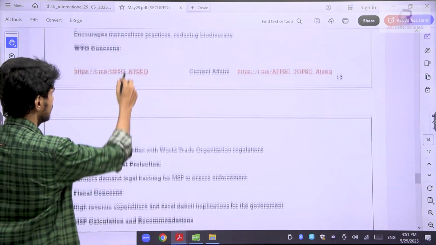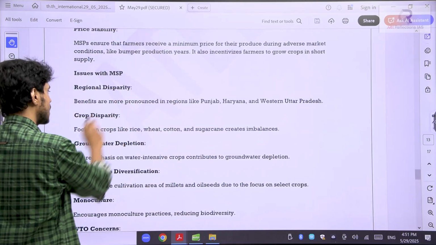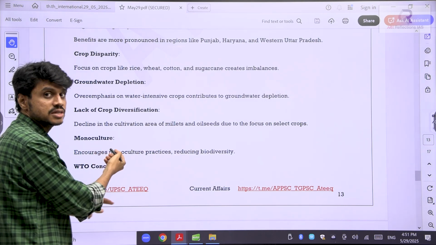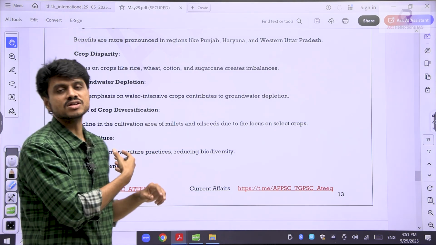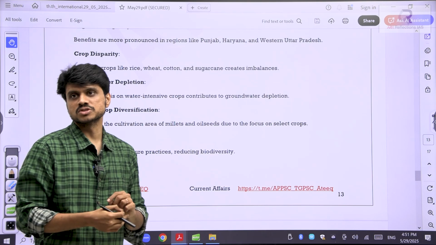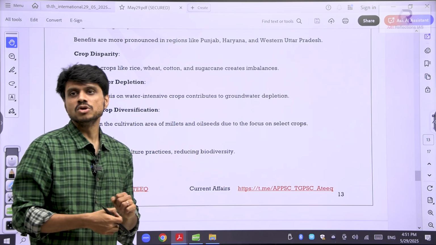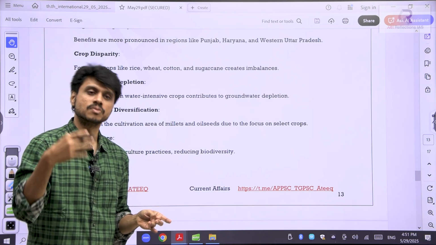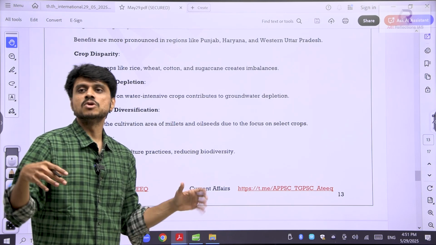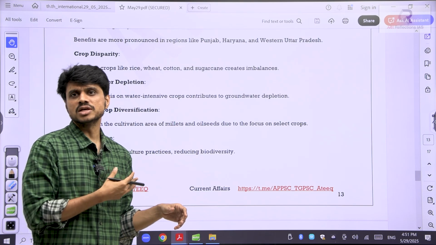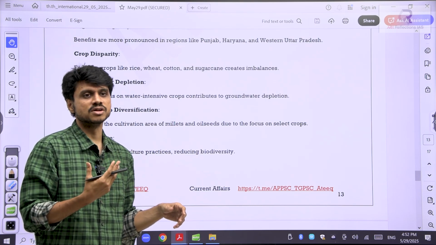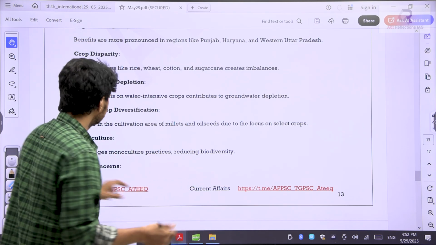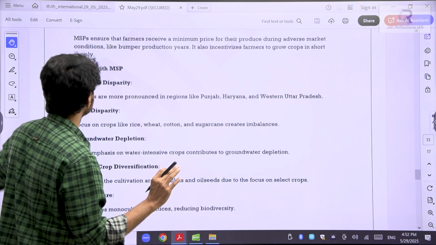I have given in the material the issues: crop disparity, groundwater depletion, lack of crop diversification. It can also encourage monoculture. India is known for a variety of crops and cereals. But if you are only promoting rice and wheat, this can create monoculture. One or two crops are being grown instead of multiple crops. Also, not every farmer is able to utilize this. Only rich farmers are getting benefited. Small farmers do not have the idea what is MSP. So it is only benefiting a few as per the studies.